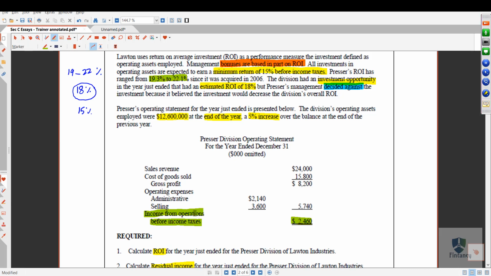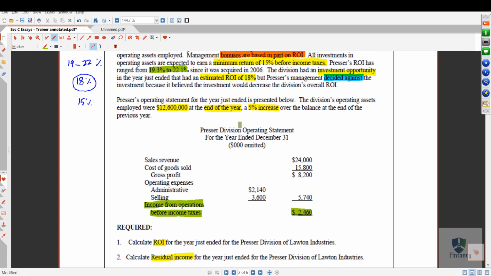See, again, they were already making 19.3 to 22.1. So this is the history they had told you, and we have confirmed it again that this year they made how much? 20%. So same like between 19 and 22 they are making. So definitely why would they accept anything below that? Right? So actually this is the limitation of ROI. As I said, this is the limitation of ROI.